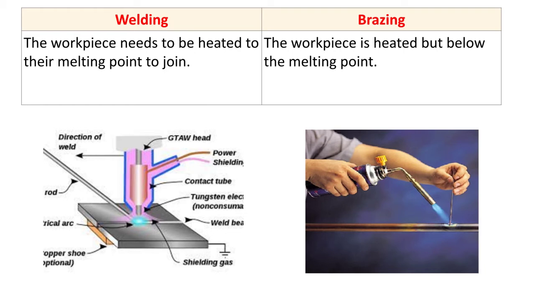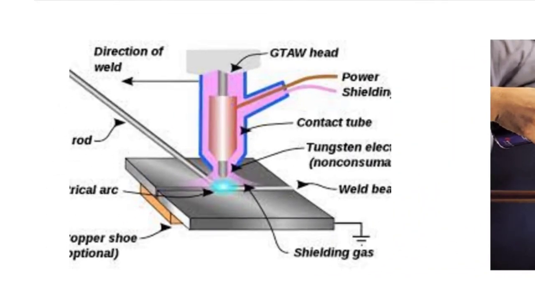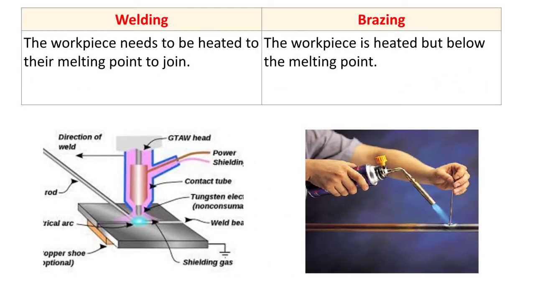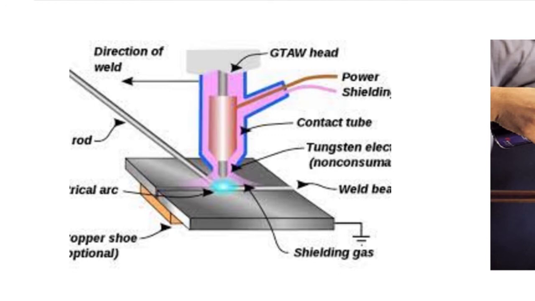Next difference: the workpiece needs to be heated to its melting point to join. So here you can see one type of welding process, that is GTAW, gas tungsten arc welding. In welding, we have to heat the workpiece above its melting point in order to join it. This can be understood with this diagram. This is a GTAW process where we are using a non-consumable tungsten electrode. The arc is generated between this non-consumable electrode and the workpiece, and due to the arc, heat is generated. And due to the heat, the faying surfaces get melted.